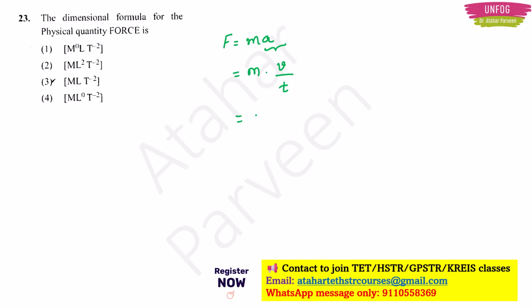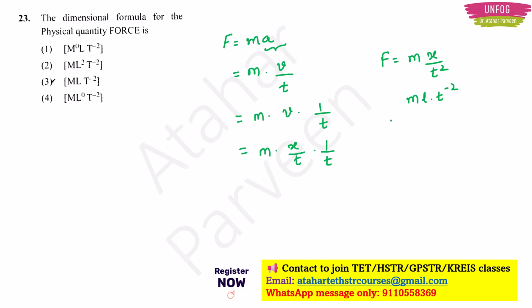Further, how can you split it? Mass into velocity into 1 upon time, right? What is the formula for velocity again? It is displacement by time, right? So basically, what is my force now? It is m x upon t square. If I have to write it in the dimensional formula way, then for mass it is M, for distance it is L, and for time it is T to the minus 2, right?